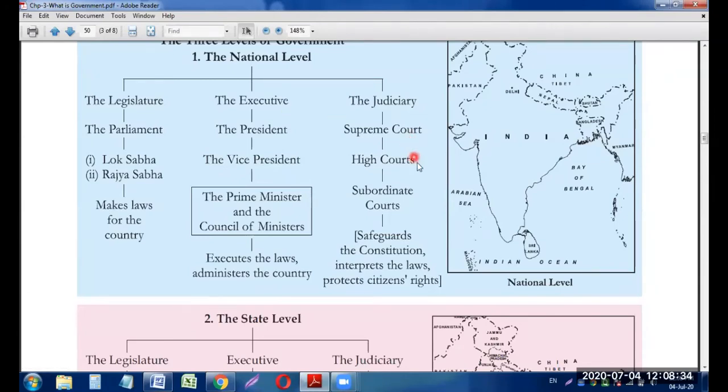And judiciary क्या करते हैं? They safeguard the constitution. Constitution को ये बचाते हैं, बचाने का काम करते हैं. They interpret the laws, means they explain the law. ये explain भी करते हैं law को. Means if the law has been made by the legislature, then this law can be explained by the judiciary also. यानी कुछ नहीं समझ में आ रहा है तो लॉ में, तो ये जुडिशरी आपको हेल्प करेंगे, एक्सप्लेन करेंगे.